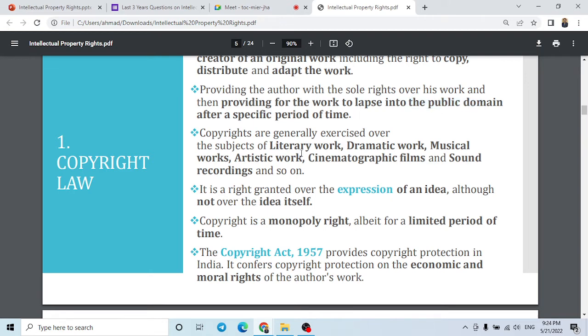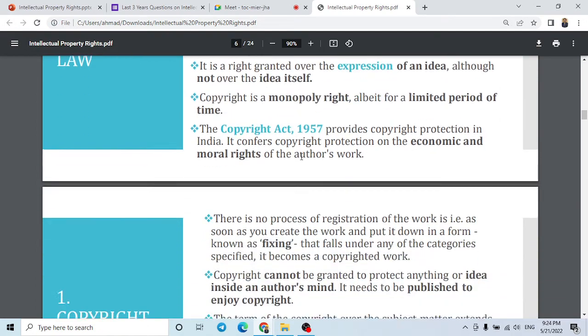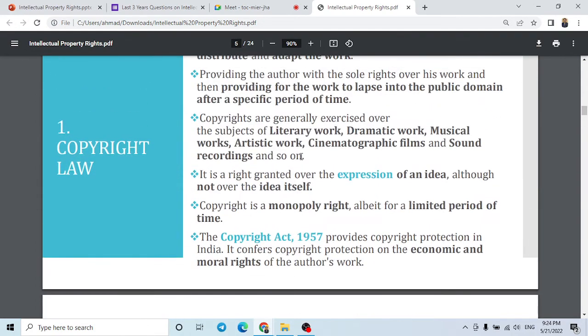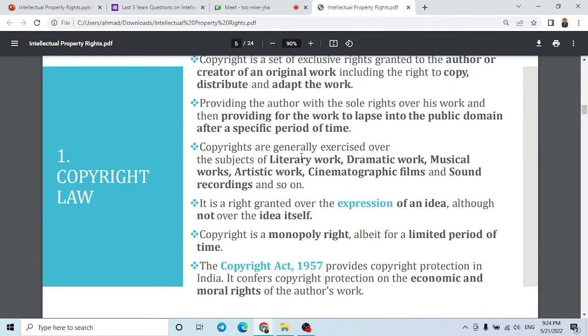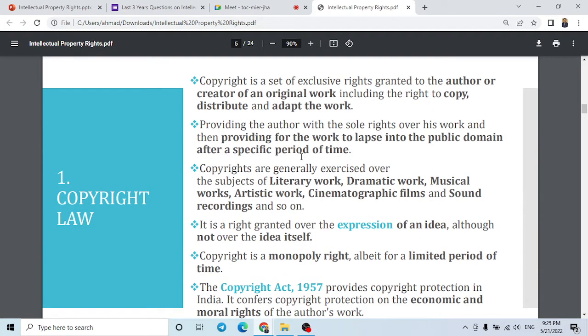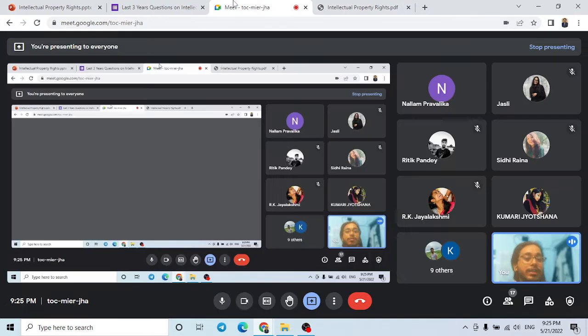We have all read in the question how long copyright holds. What is the term of copyright?